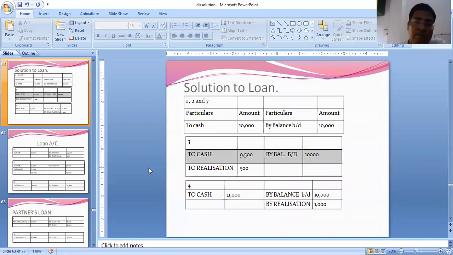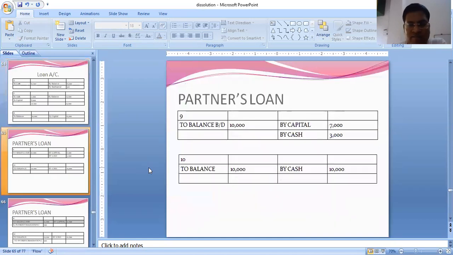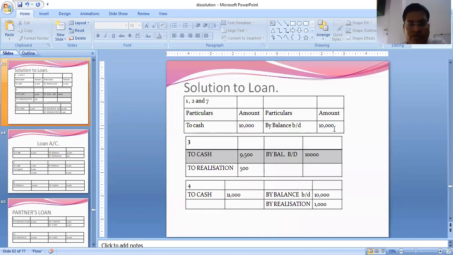Next, number 7. Partner A's loan in the liability side of the balance sheet is 10,000 and he has a credit balance of capital 8,000. Credit balance. Now, when a credit balance is there, that has nothing to do with his loan liability. He will be paid that 10,000. So let's see number 7. By balance brought down 10,000 and he has been paid, to cash 10,000. He has a credit balance.